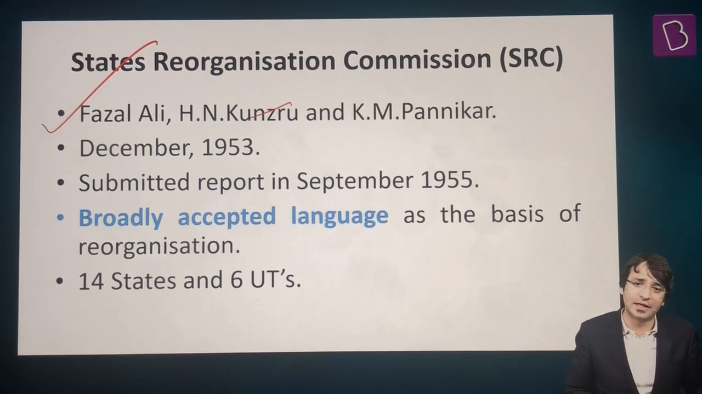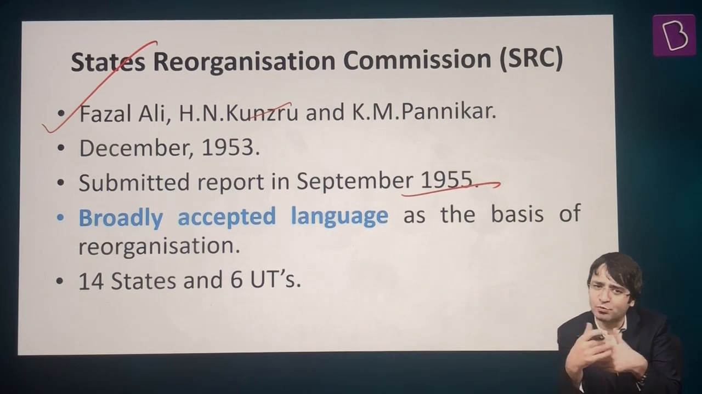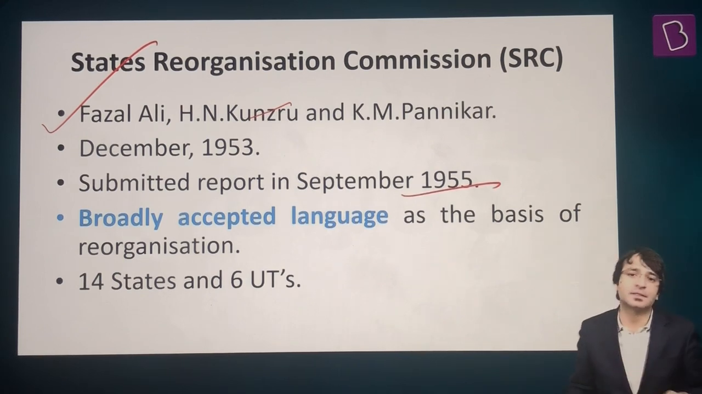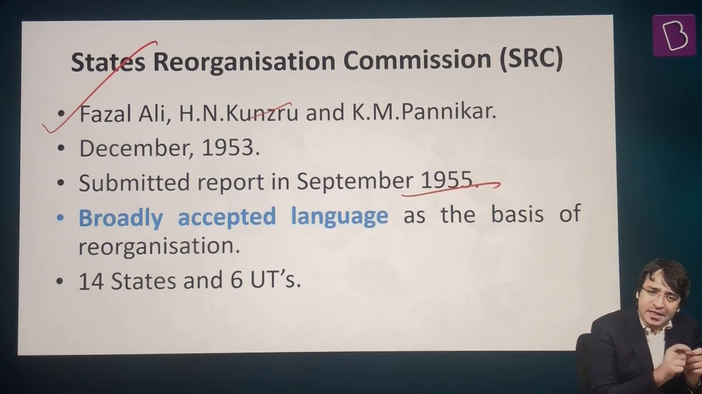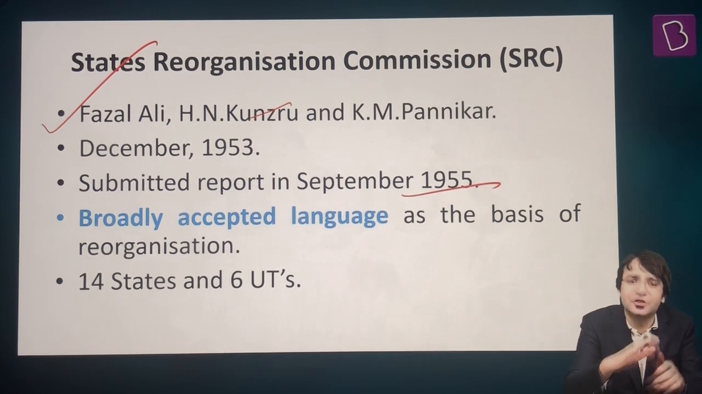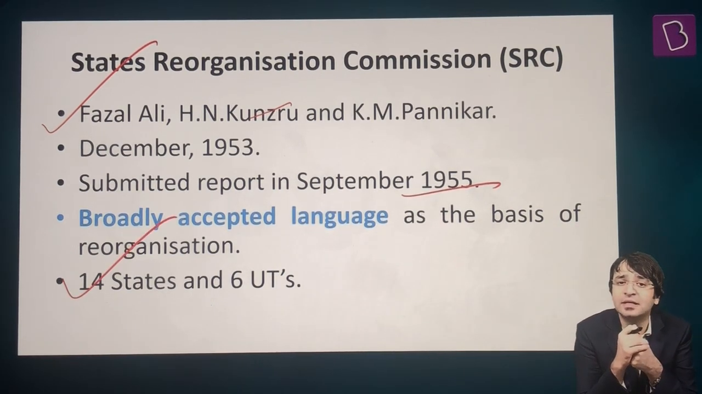And States Reorganization Commission submitted its report in September 1955. Some of their recommendations were accepted, some were not accepted, and ultimately, in 1956, the States Reorganization Act was passed. And when this act was passed, the Part A, Part B, Part C, Part D differentiation was done away with. The entire country was reorganized into 14 states and 6 union territories.